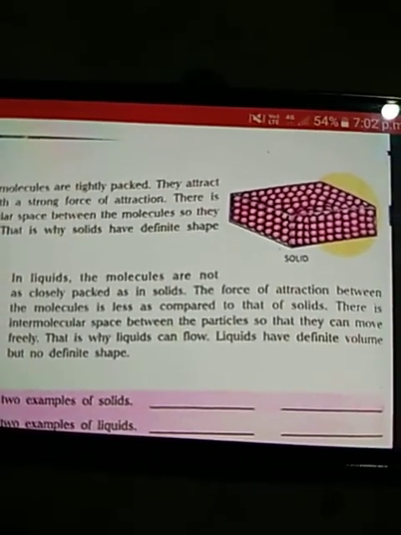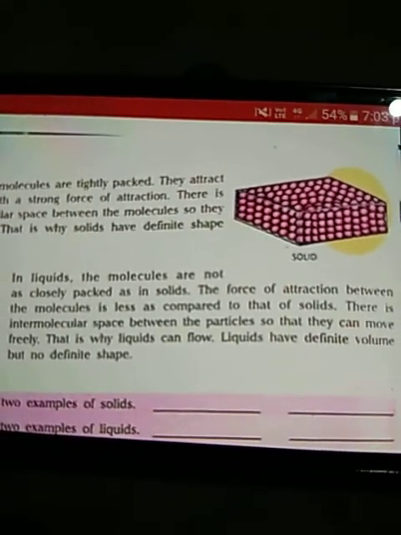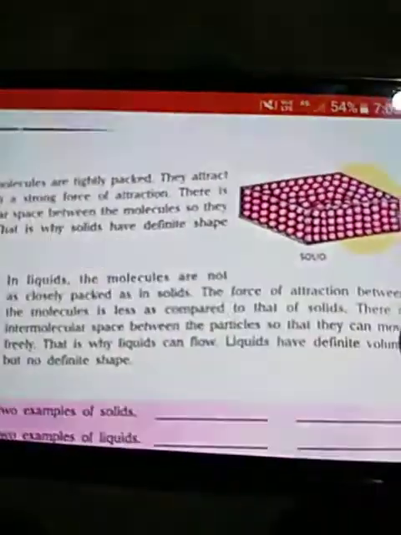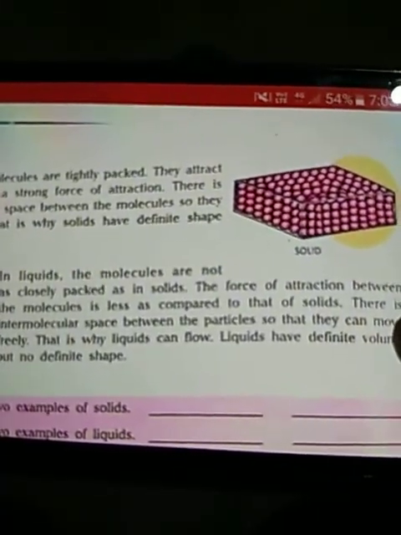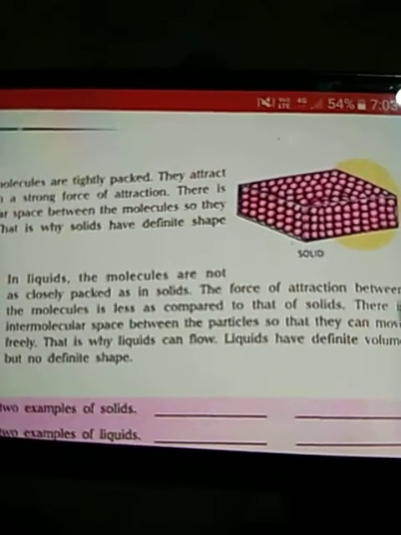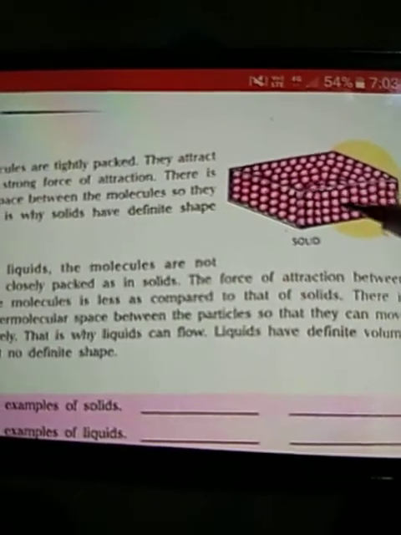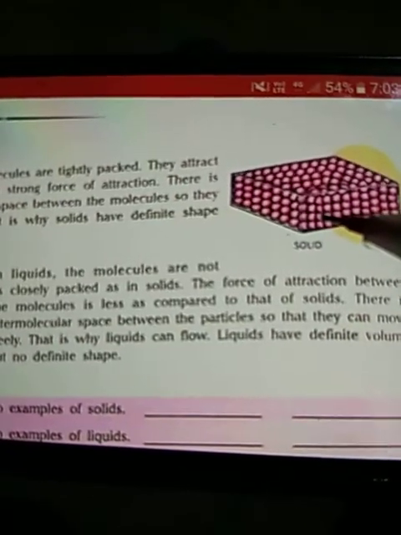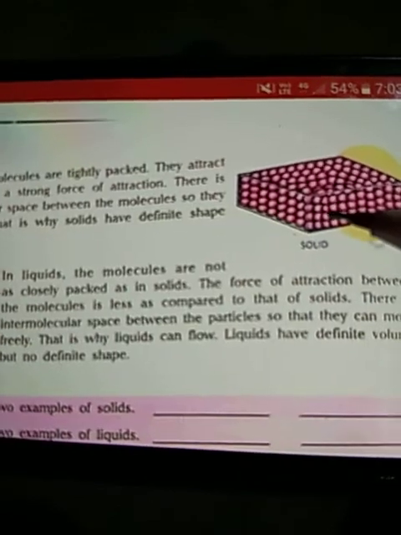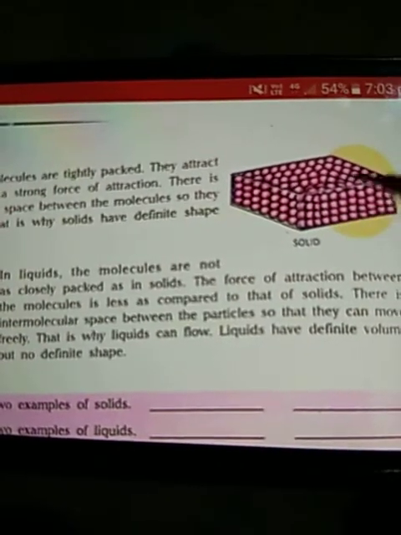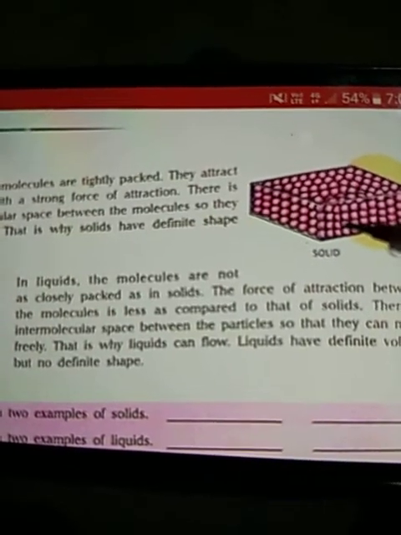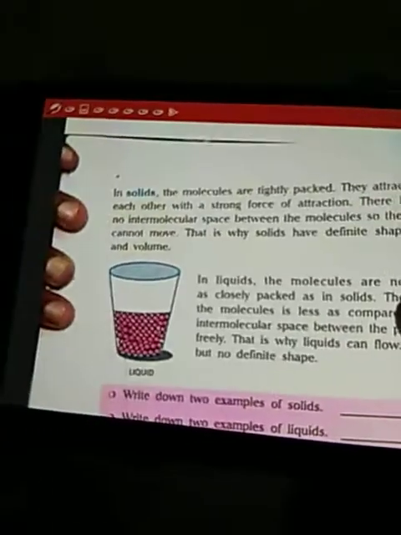Have you ever seen a chair changing its shape? Have you ever seen a book changing its shape? No, not at all. It doesn't happen because the molecules are so tightly packed that they do not have spaces to move here and there, and that's why they are not able to change their shape. And this property of solids, this molecular arrangement of solid, gives the solid a definite shape and volume. Next is the liquid.